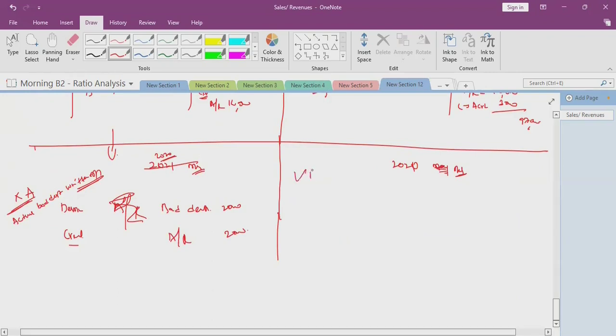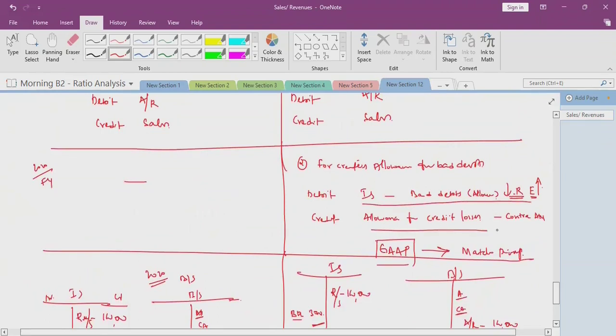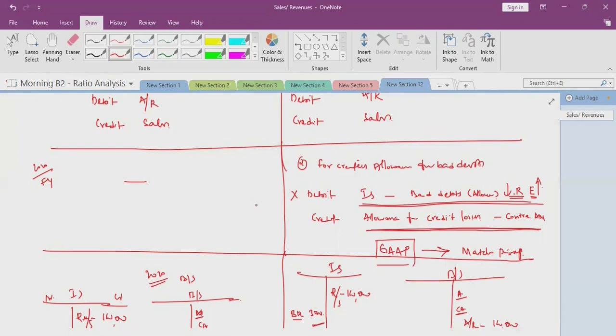But when the allowance method is there, when we created the allowance, the entry we passed was to the income statement and allowance for credit losses. So already we debited the income statement. After creating the provision, when actual bad debt arises, we won't debit the income statement again. That is double effect of accounting, so we won't touch the income statement at all.